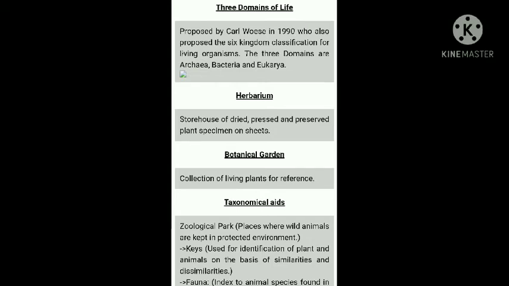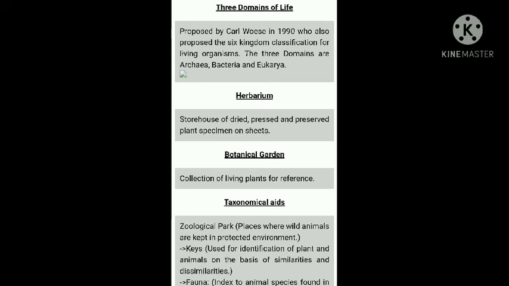Then the other topic is three domains of life. Here you should know that the scientist Carl Woese gave the three domains of life, and they are archaea, bacteria and eukarya. The archaea are basically prokaryotes and they can survive under extreme environmental conditions, and bacteria cannot survive under extreme environmental conditions. Then the next one is eukarya, which includes all the eukaryotes.